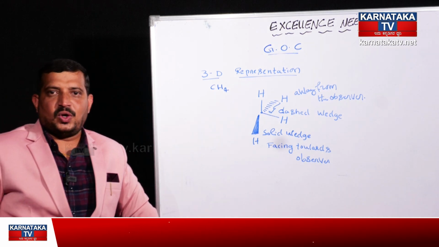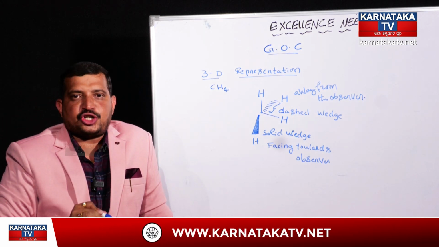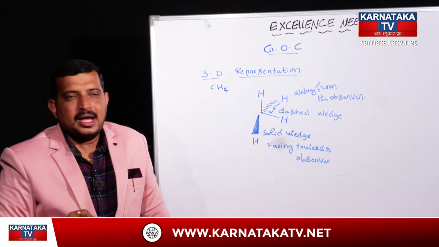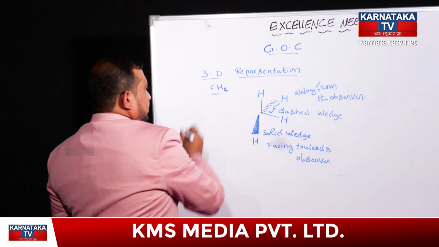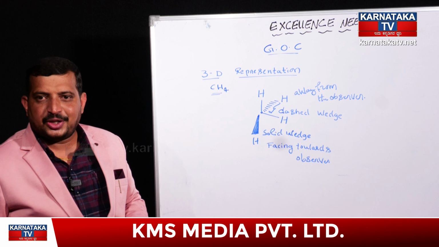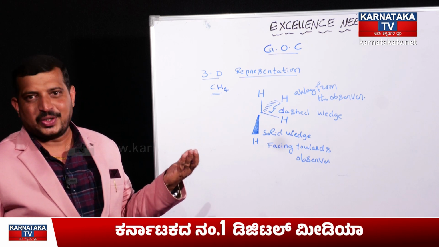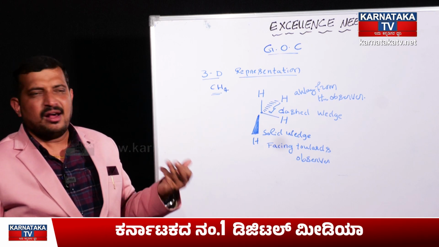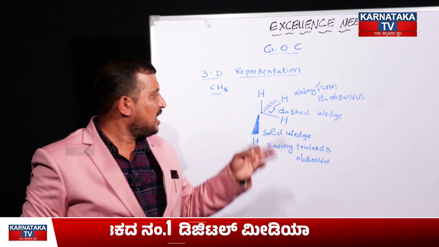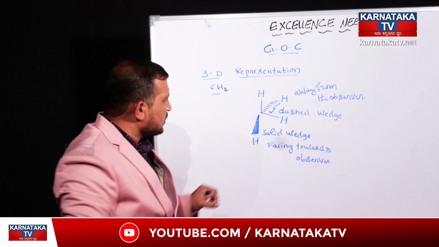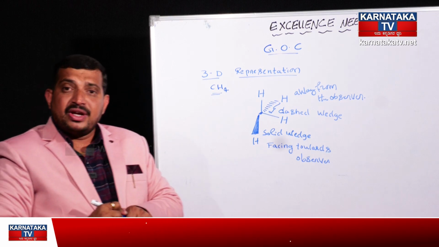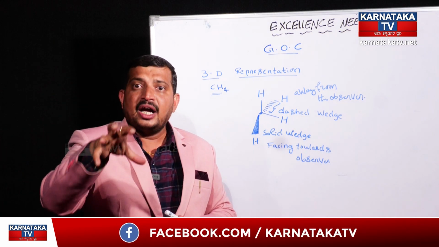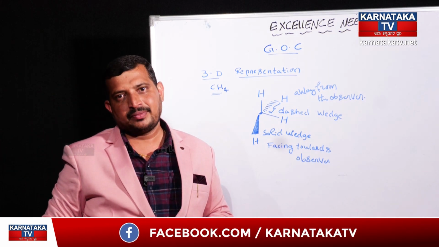This structure is called a 3-dimensional representation of an organic compound. Today I have written only the simplest structure, that is methane. Like that, many other organic compounds are going to come: ethane, propane. Each and every organic compound should be represented using this kind of 3-dimensional structure, so that we can easily understand its chemical reactions.